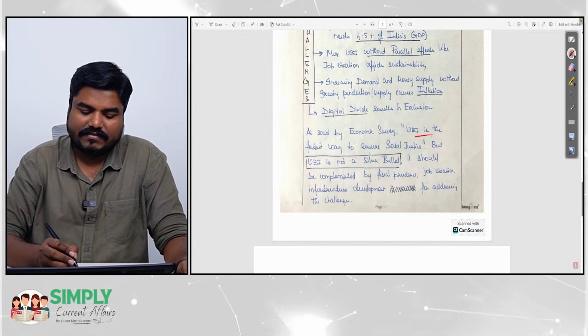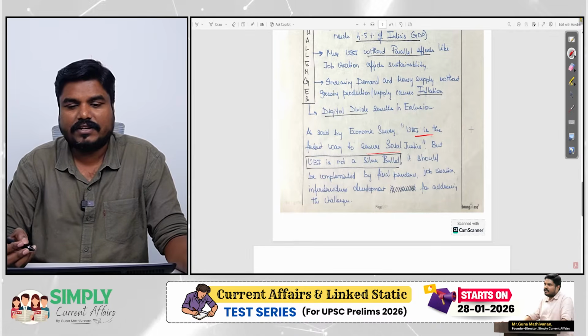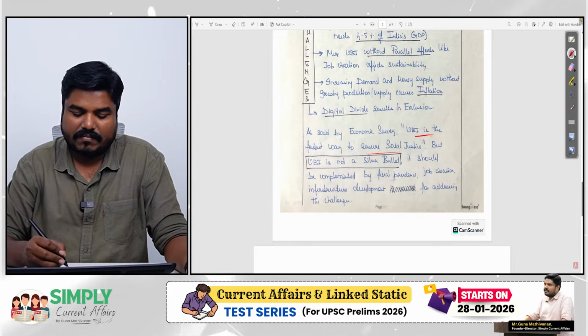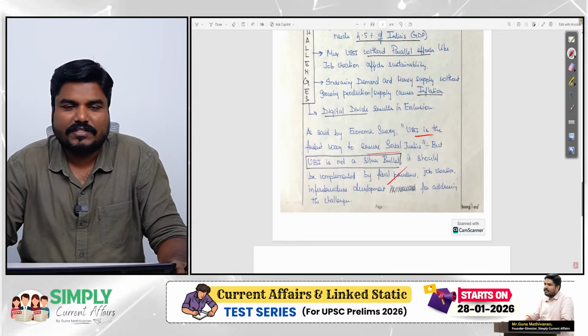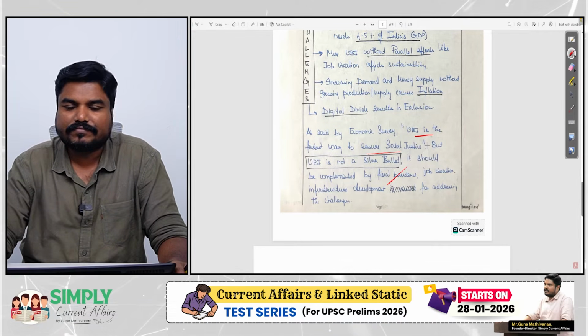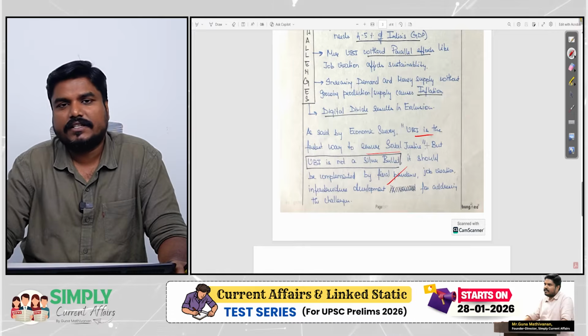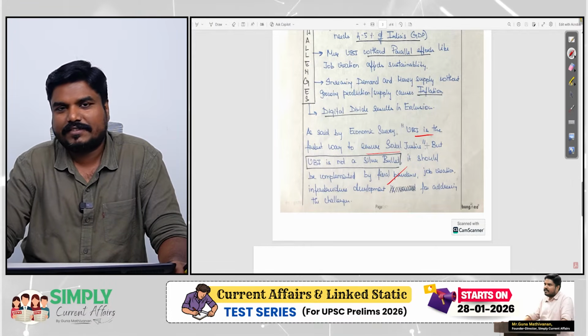UBI is the fastest way to ensure social justice, but however, it is not a silver bullet. It should be complemented with fiscal prudence, job creation, infra development for addressing the above challenges. Very good answer. One of the best answers written in all these days, right?